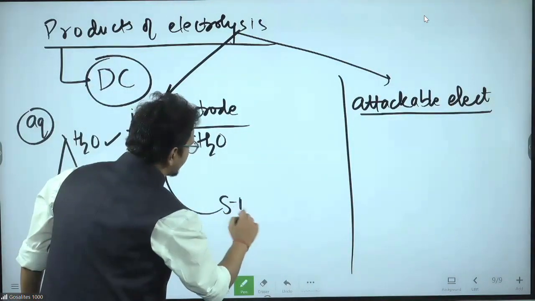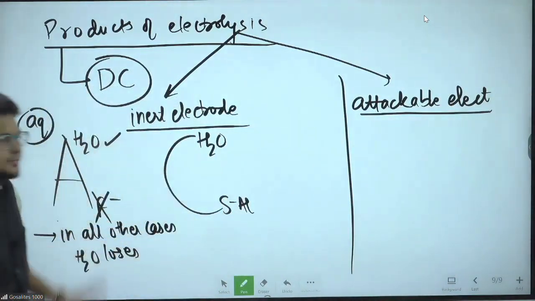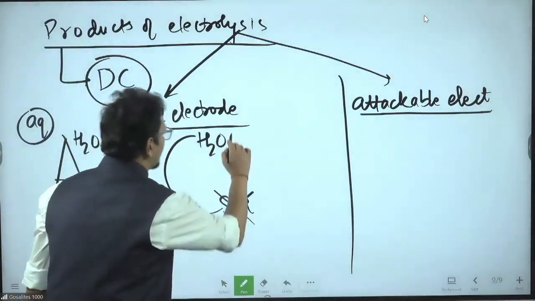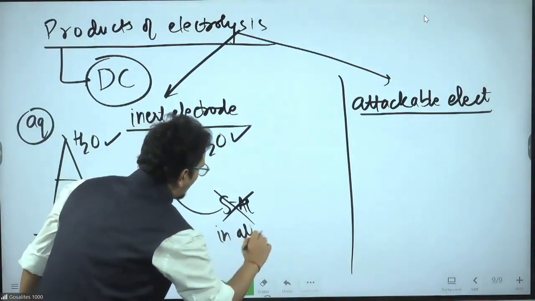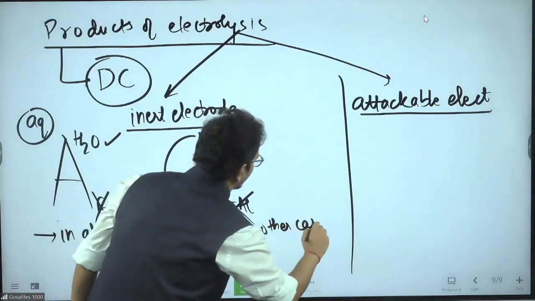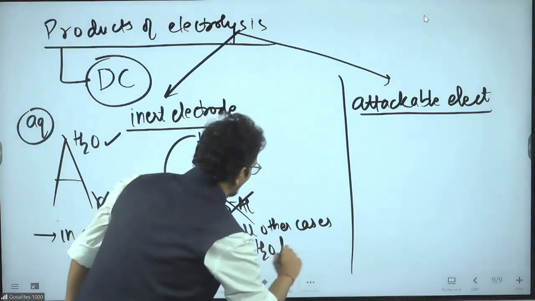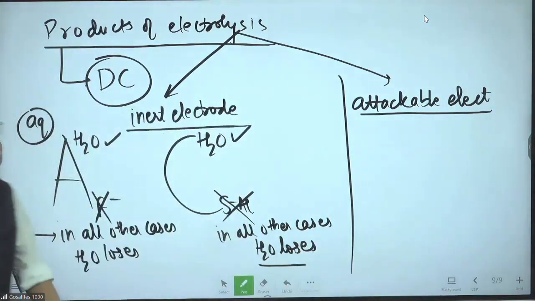Similarly, at cathode, cations come. Who are the cations? Sul, meaning S block and aluminium. Sul versus water, water wins. In all other cases, water loses.